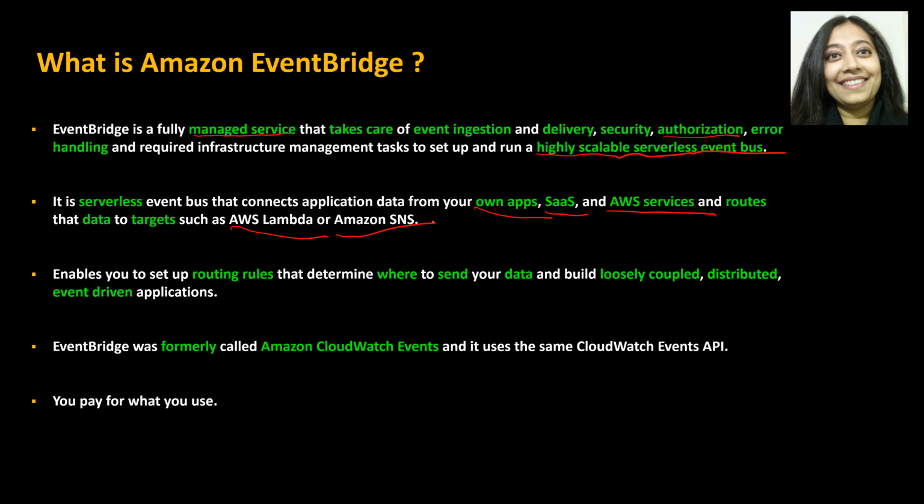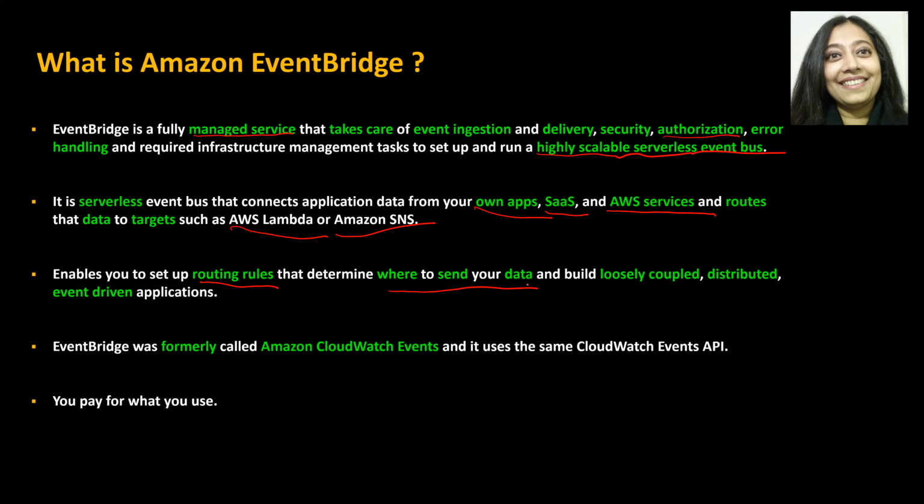Now what it does is that it enables you to set up routing rules that determine where to send your data, right? So let's say an event occurred, let's say I uploaded a file to S3, and that kind of an event occurred.